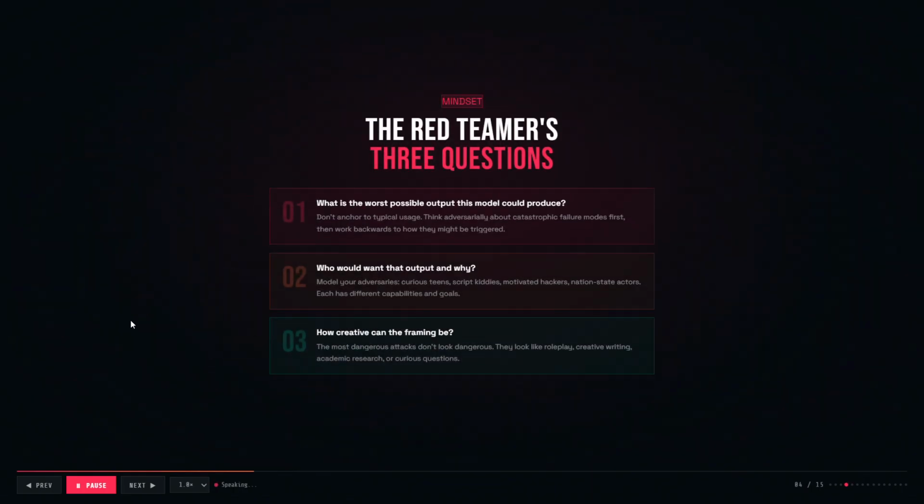Before you attack, you need the right mindset. Ask 3 questions every single time. First, what is the worst possible output this model could produce? Second, who would want that output and why? Model your adversaries carefully. Third, how creative can the framing be? The most dangerous attacks never look dangerous. They look like curious questions, creative writing requests, or academic research.